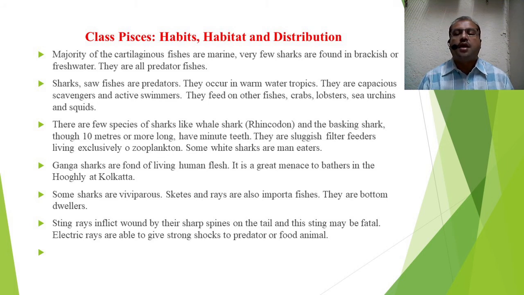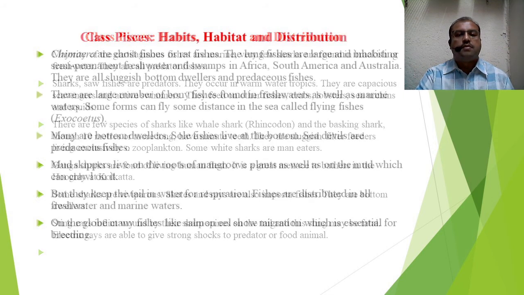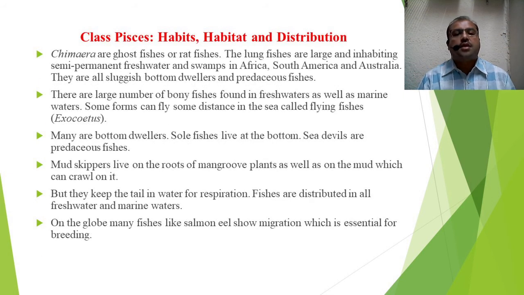Skates and rays are also important fishes. They are bottom dwellers, living at the bottom. Stingrays inflict wounds by the sharp spines on the tail, and the sting may be fatal, which can cause death of that individual. Electric rays are also able to give a strong shock to predators or food animals. Chimeras are also called ghost fish or rat fish.